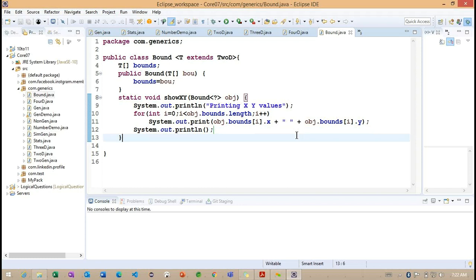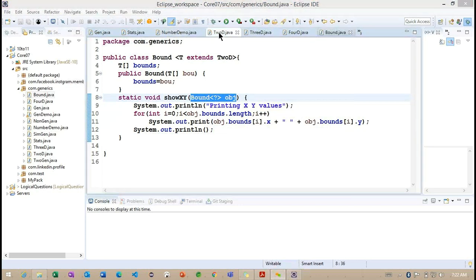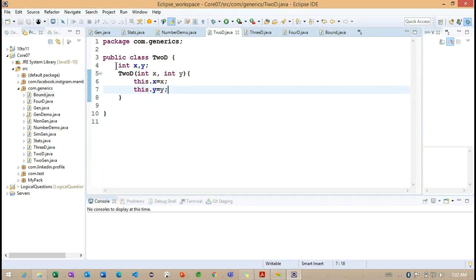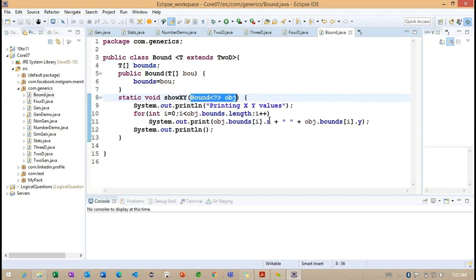Okay. Now we created the showXY method. So we are going to provide the particular parameter and we'll try to work on this simple example here. Now we need to understand here in the 2D, we are having the XY parameter, the XY parameters only we are accessing here. So here we are accessing the x and we are accessing y here.